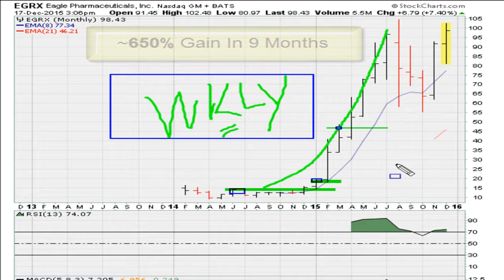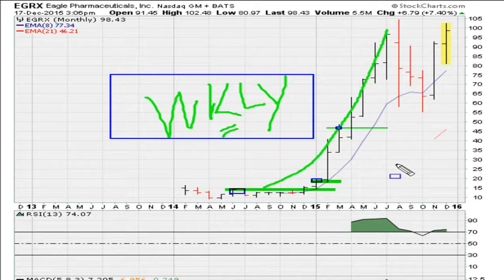Eric Muadid, Muadid.com. That's how you trade IPOs. Move to the next smaller time frame.